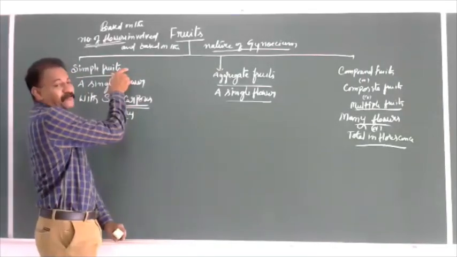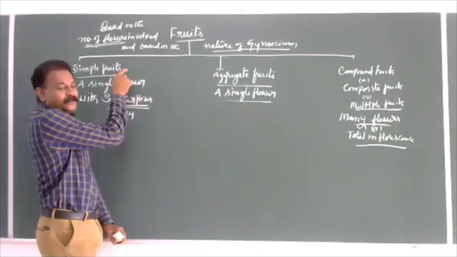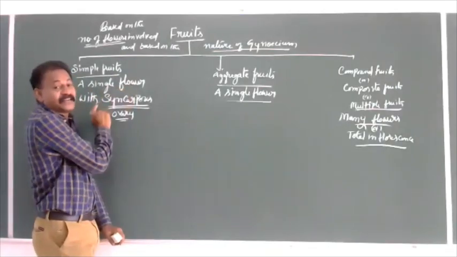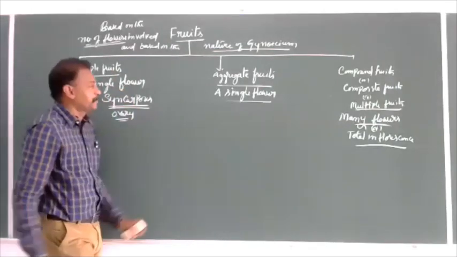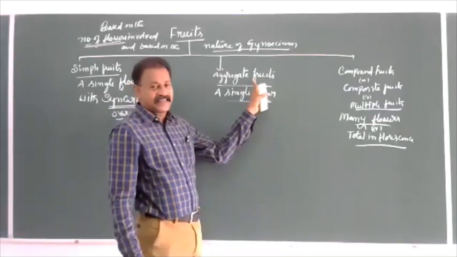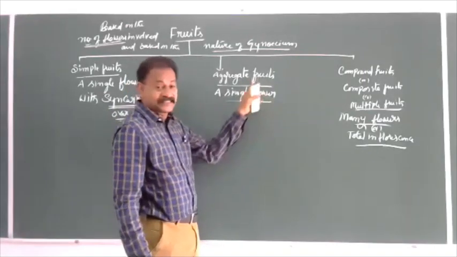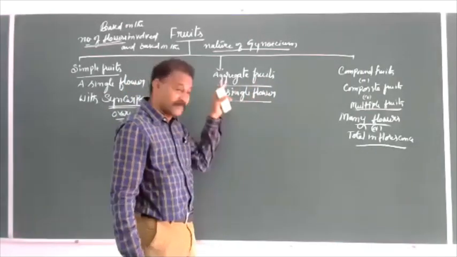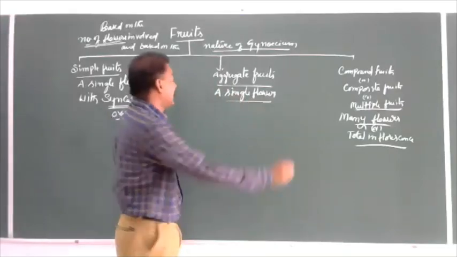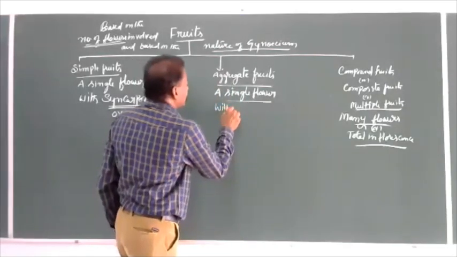So a simple fruit is that fruit which develops from a single flower with syncarpous ovary. Then what is this aggregate fruit? Aggregate fruit is that which is developed from a single flower but with apocarpous ovary.